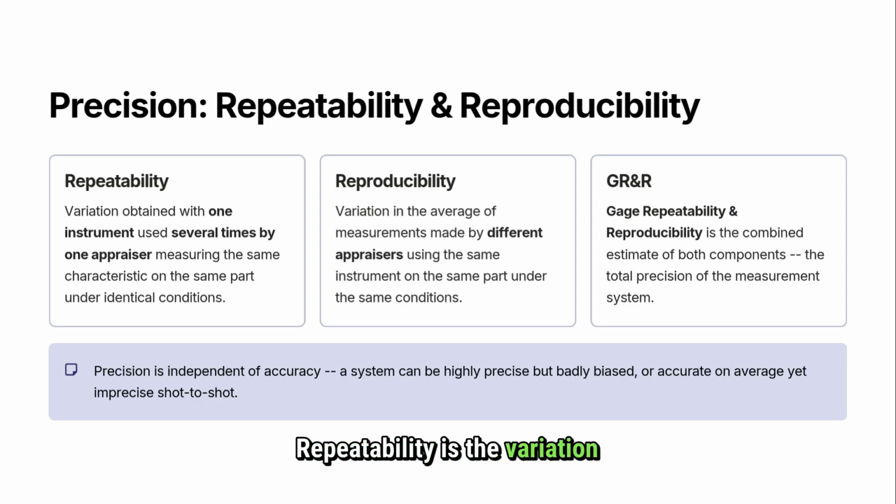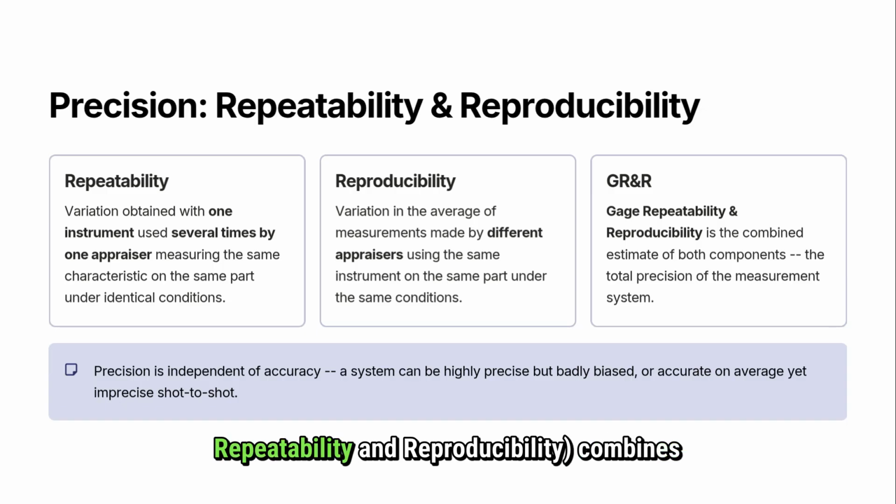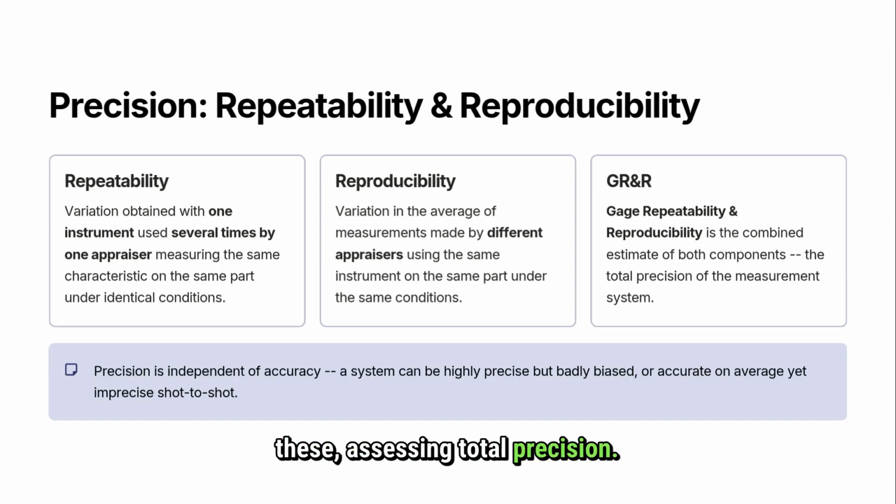Repeatability is the variation when one appraiser uses the same instrument multiple times under identical conditions. Reproducibility is the variation among different appraisers using the same instrument. Gauge repeatability and reproducibility combines these, assessing total precision.